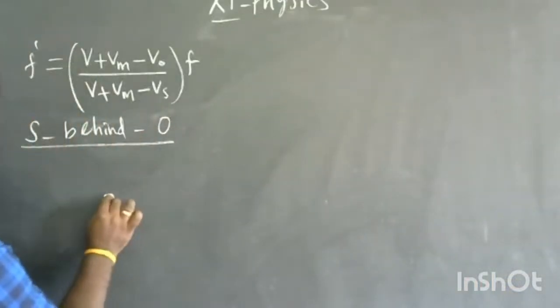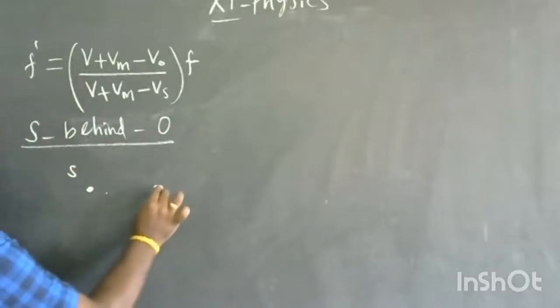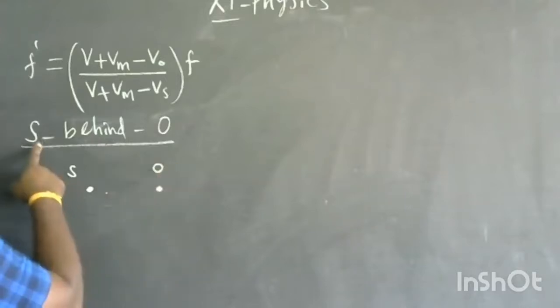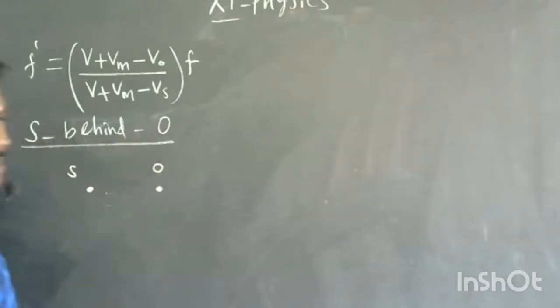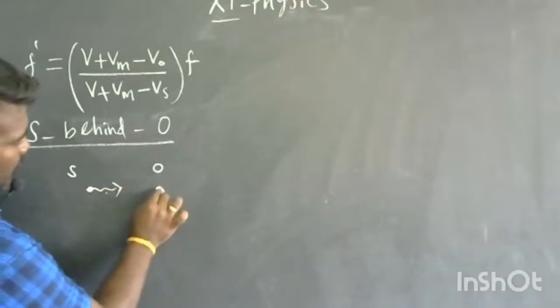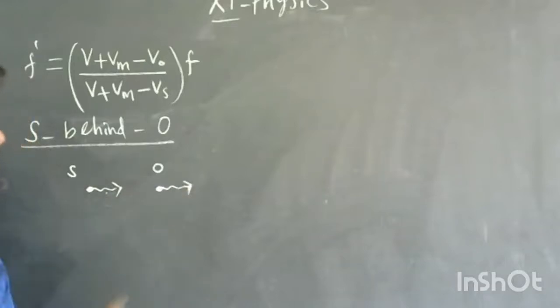Consider the source here, and this is the observer point. Source moving behind the observer. So the source direction is like this, and the observer is also moving like this. Both are moving in the same direction, but the source is behind the observer.